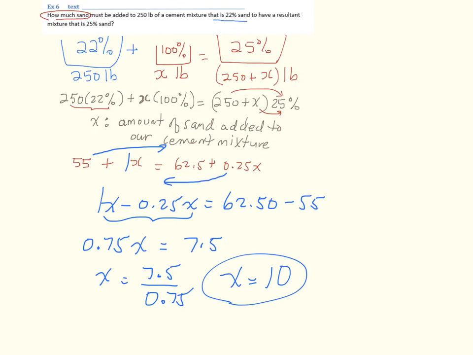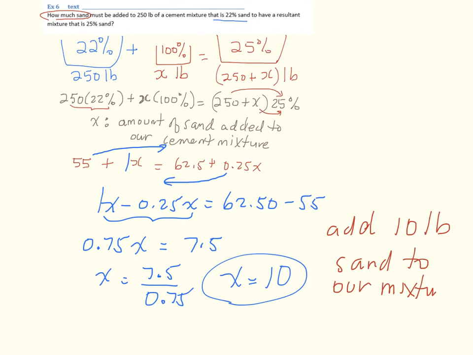So what does that mean? That means that we will need to add 10 pounds of sand to our mixture. We will end up with a total of 260 pounds of cement mixture. With that 260 pounds of cement mixture, it will be 25% sand.